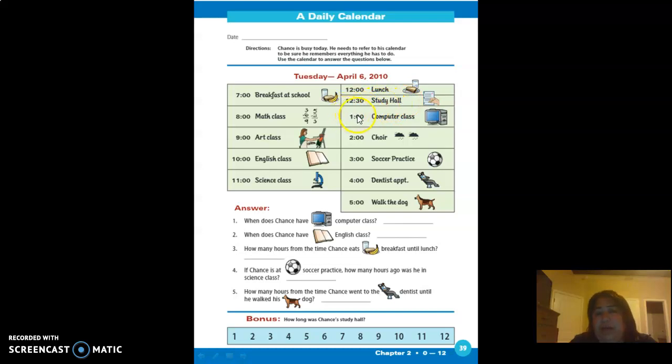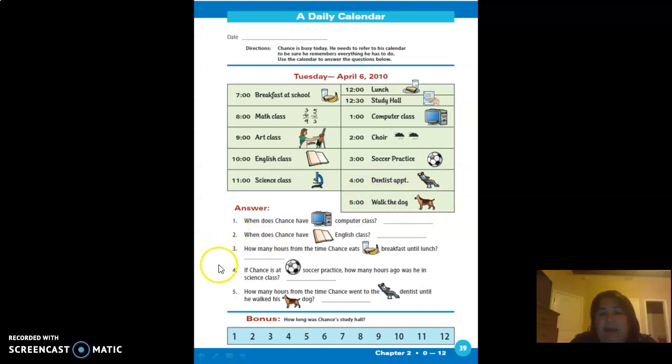At 1, he has computer class. At 2, he has choir. At 3, he has soccer practice. At 4, he has a dentist appointment. And at 5, he walks the dog.